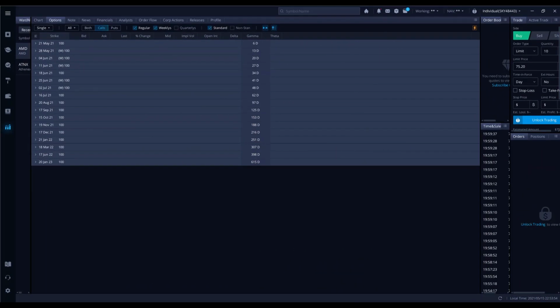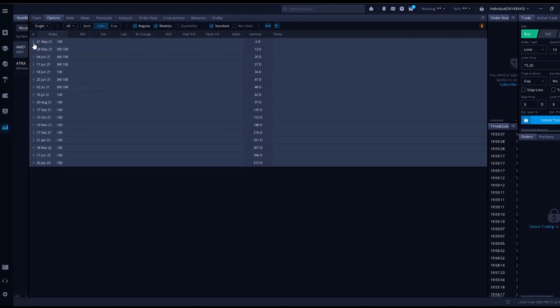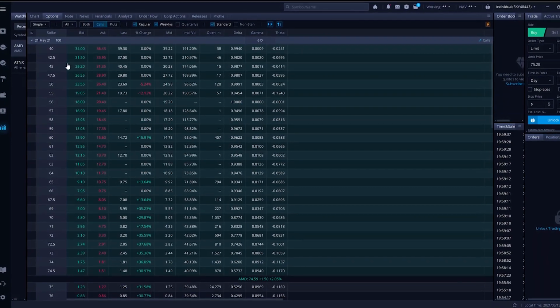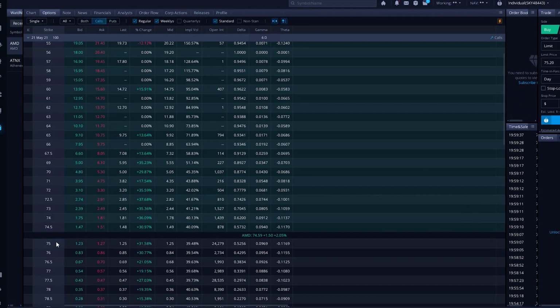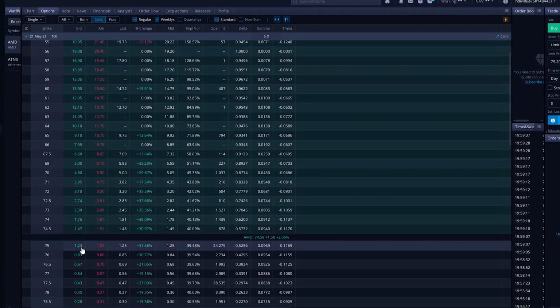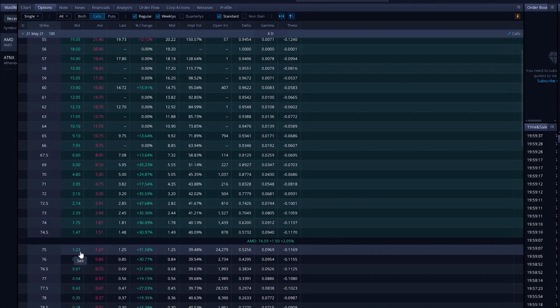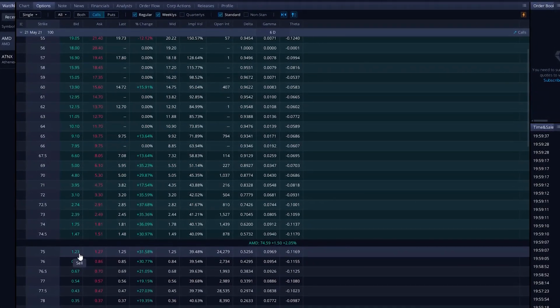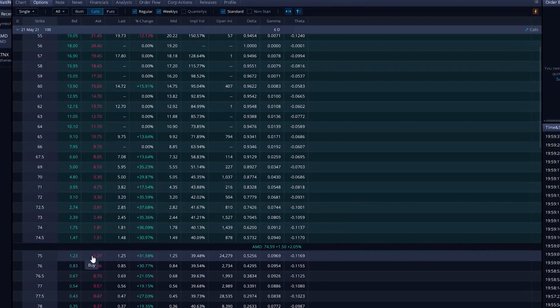So let's take a quick look here at my Webull account on how to buy a LEAP option. Let's compare it with a short-term option. Today's the 15th. This is ticker AMD. We have call options, and let's look at the 75. You see it costs $1.23, and that'll be 100 shares basically, so it's whatever the price is times 100. So this would cost $123.